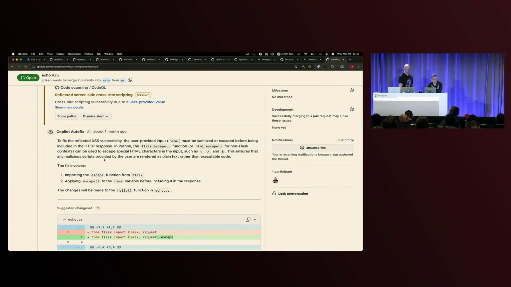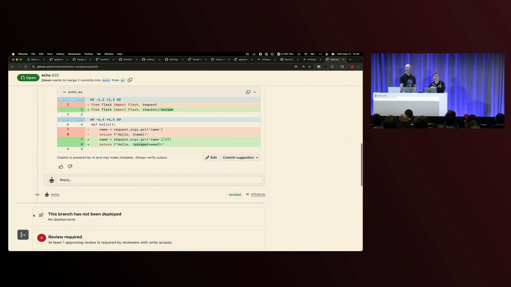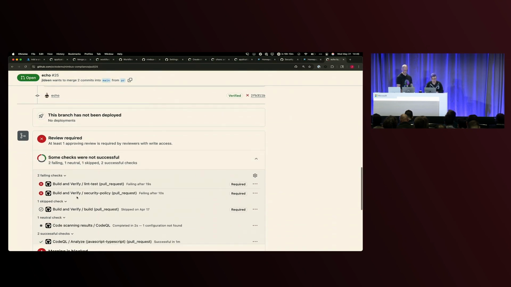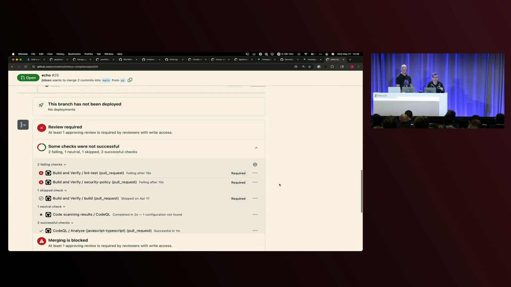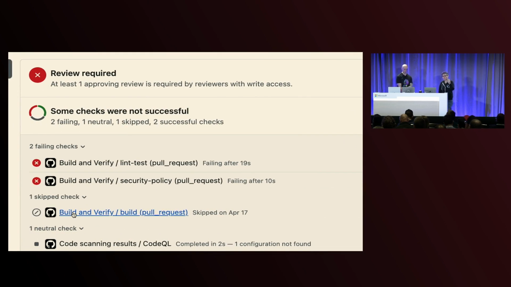But most importantly, when it does find a particular vulnerability that maybe doesn't meet the threshold that you've said to go ahead and allow, you can also, as part of everything we've talked about today, the rule sets, being able to scope things down, have it be least privileged, make sure that you put as part of your settings, as part of your rule sets, that you require certain Actions workflows to pass.